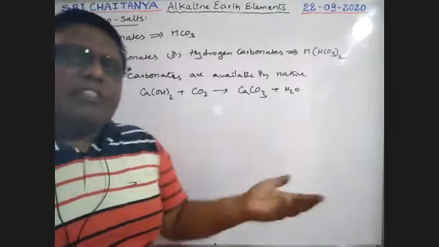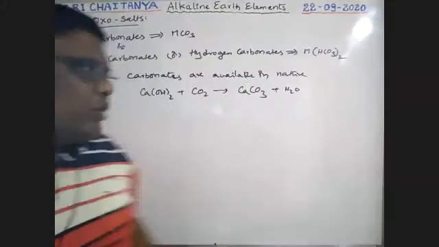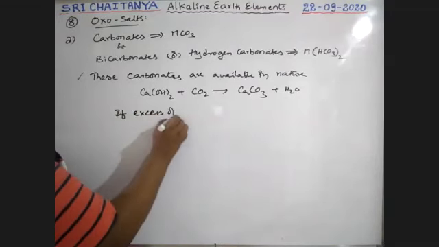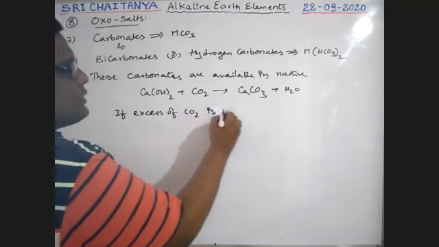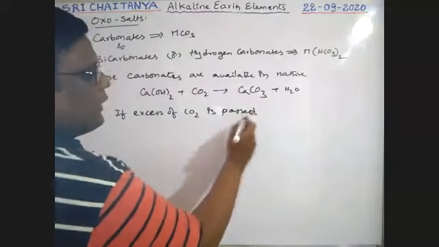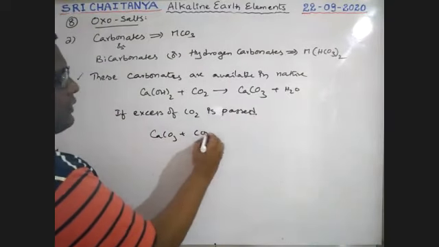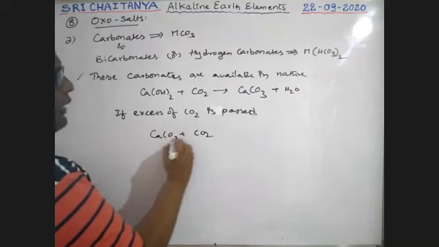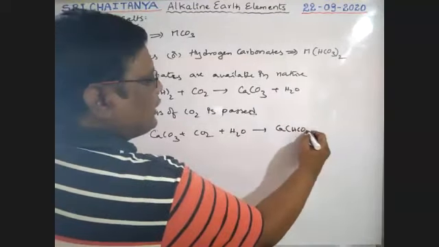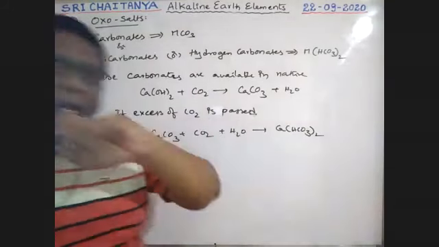If excess CO2 is passed, the formed CaCO3 reacts with that excess CO2 in solution and gives the respective bicarbonate as the product. That means the carbonates are converted into bicarbonates.